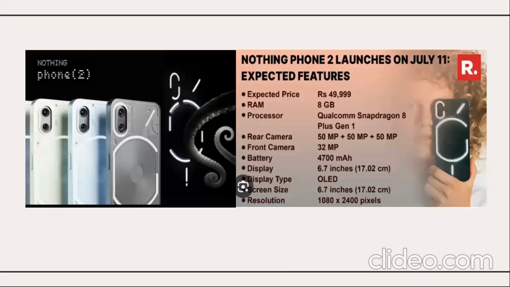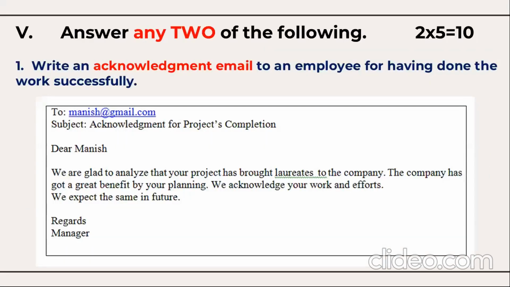So I thought, let's think about the most important and the very fabulous phone, Nothing Phone 2. So you can promote the brand in this manner. This copywriting content question is similar to a brochure. Here you need to give some specifications and show more creativity. You can look at the picture here. You can look at the features, specifications. So this is how you can create the copywriting content for any product or any brand. So try to make it more picturesque in the examination. Draw it, color it, make it more elegant, so that if you don't like the letter writing one, you can opt for this copywriting content.